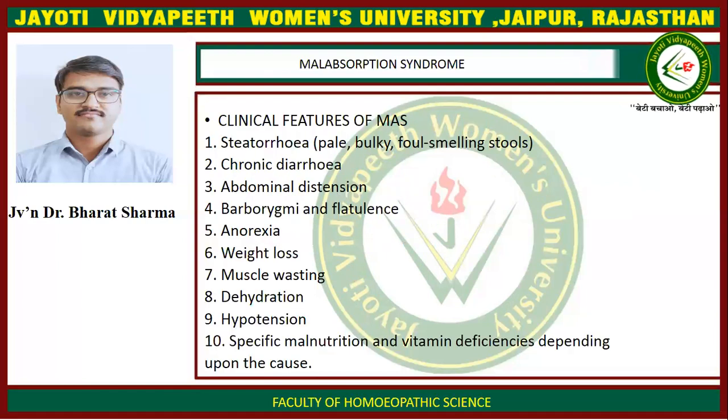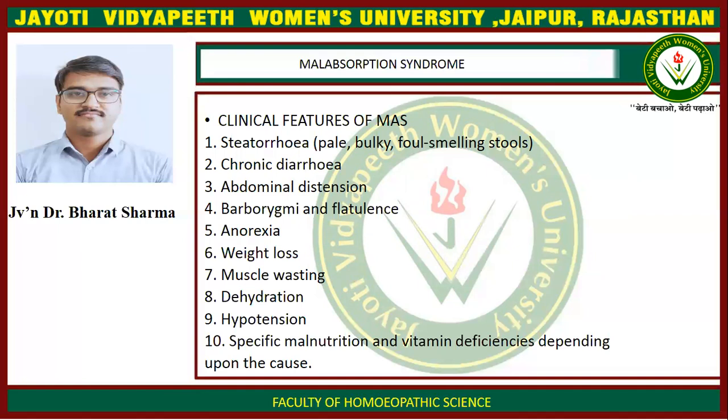Now, clinical features of malabsorption syndrome. The first clinical feature, which is most common, is steatorrhea, which means pale, bulky, foul-smelling stool which floats on water. Second is chronic diarrhea. Third clinical feature is abdominal distension. Fourth clinical feature is borborygmi in the abdomen and excessive flatulence.